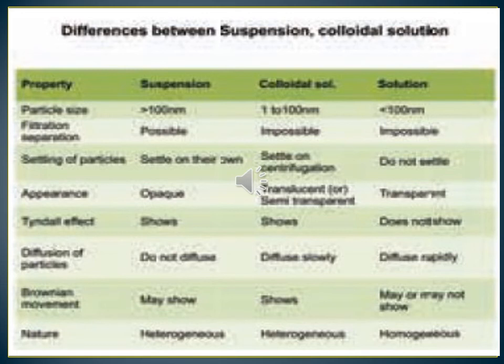Brownian movement: a suspension may show it, a colloidal solution shows it, a true solution does not show it. Nature: heterogeneous in suspension, heterogeneous in colloidal solution, homogeneous in true solution. Okay, these are the differences between the types of solution: suspension, colloidal and true solutions.